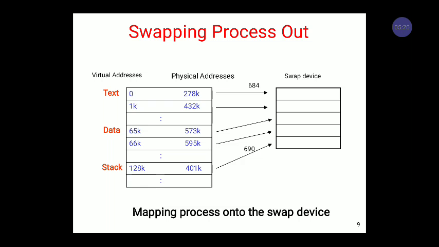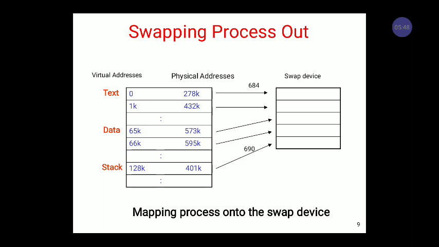Now, whenever we are doing the swapping, there are two types of operations we perform. The first one is swap out, and the second is swap in. We already know that the process consists of three parts: text, data, and the stack. Whenever space is not available in the main memory, we need to swap out to the swap device, and whatever swapping is going on will be maintained in the page table.